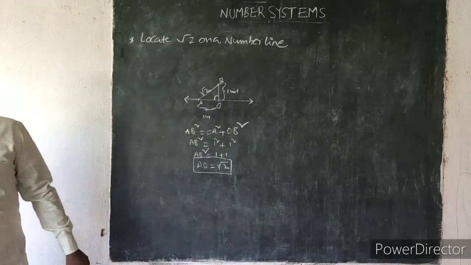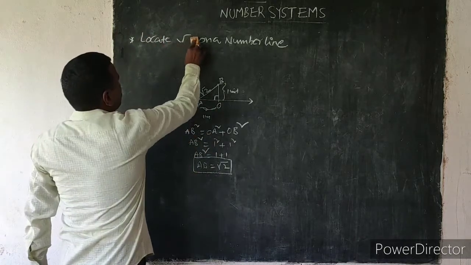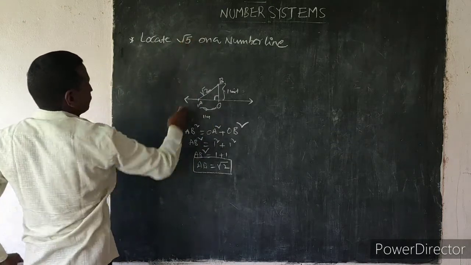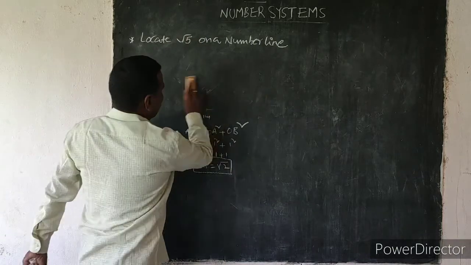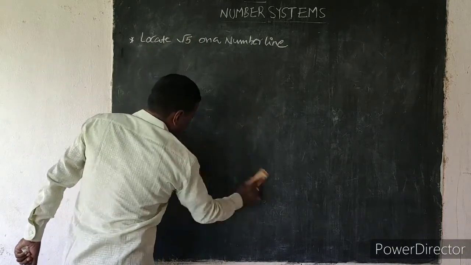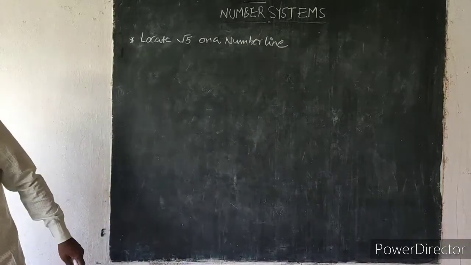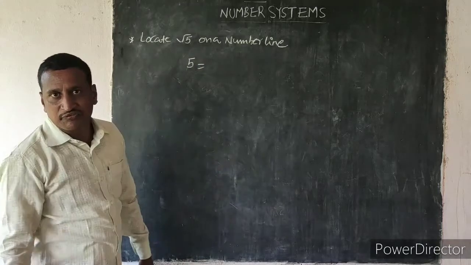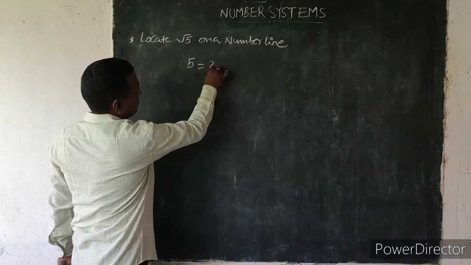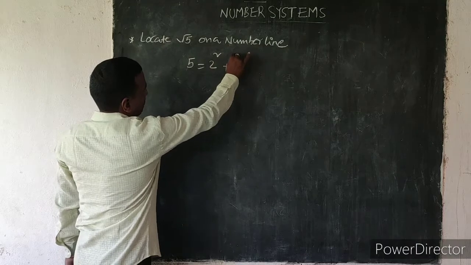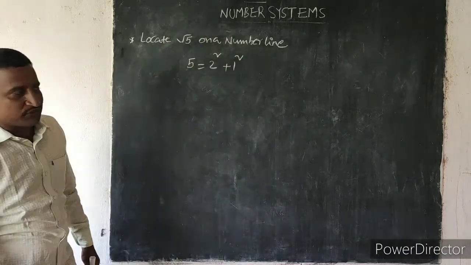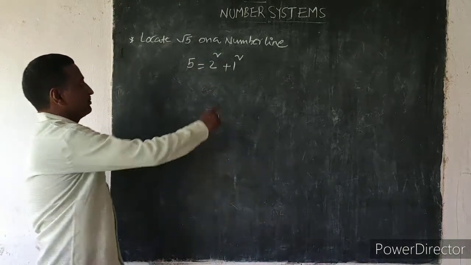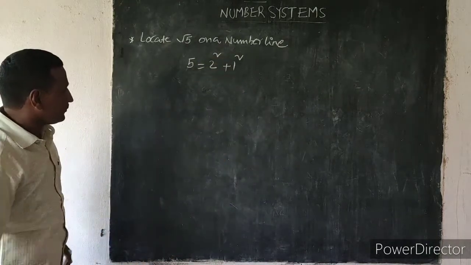Next, the second one is locate root 5 on a number line. Root 5 on a number line means 5 can be written as the sum of the squares of two numbers. 5 can be written as 2 square plus 1 square. 2 square means 4, 4 plus 1 is 5.